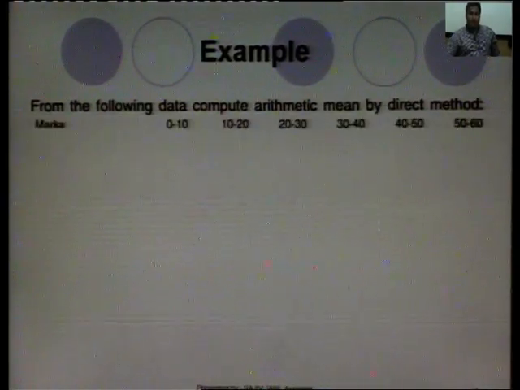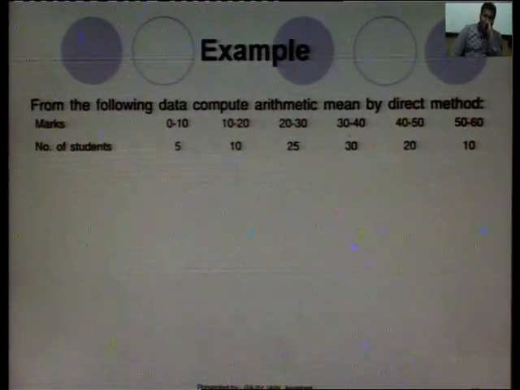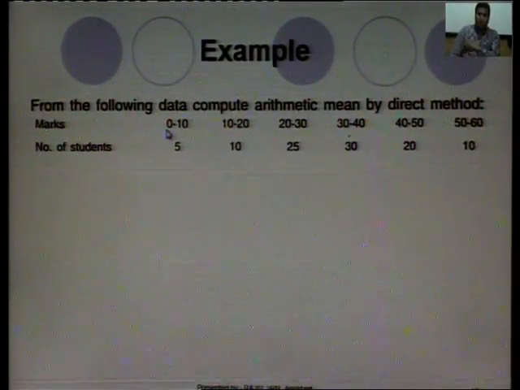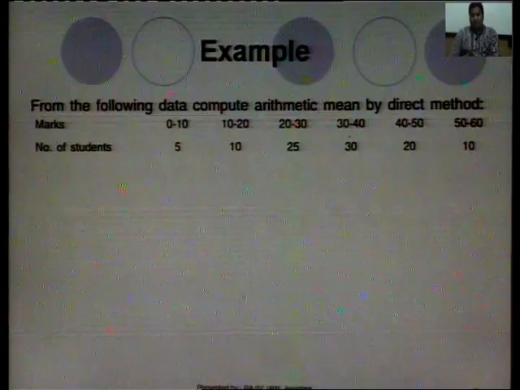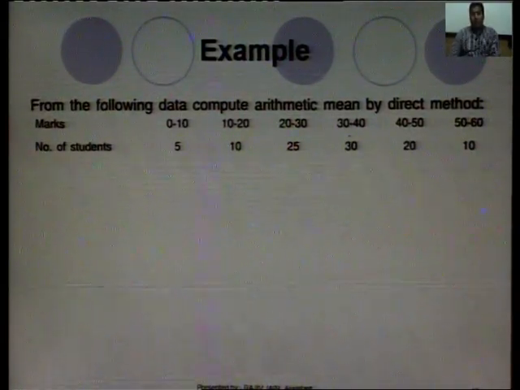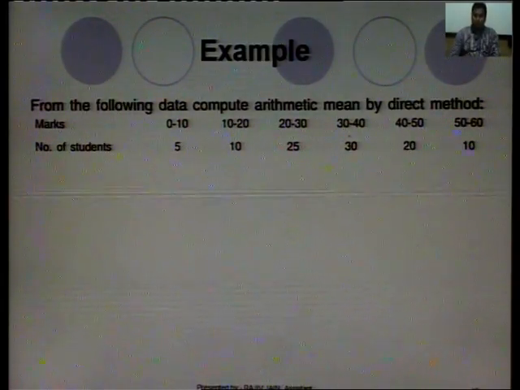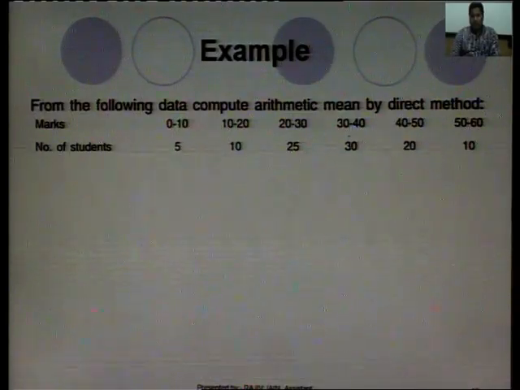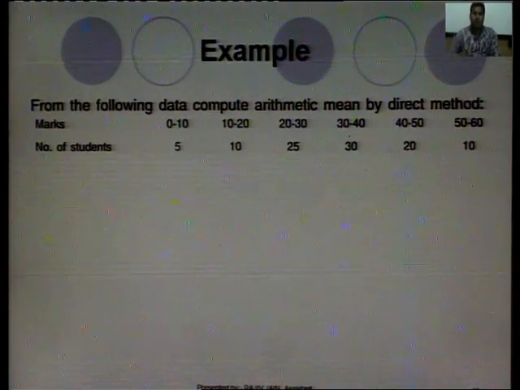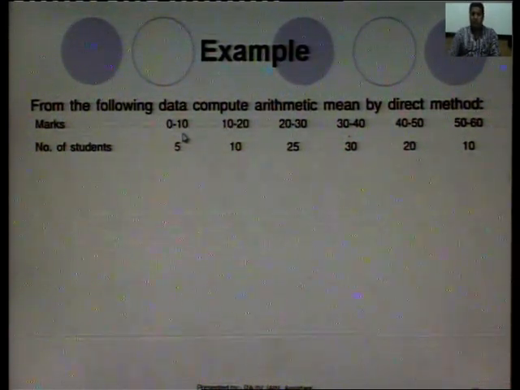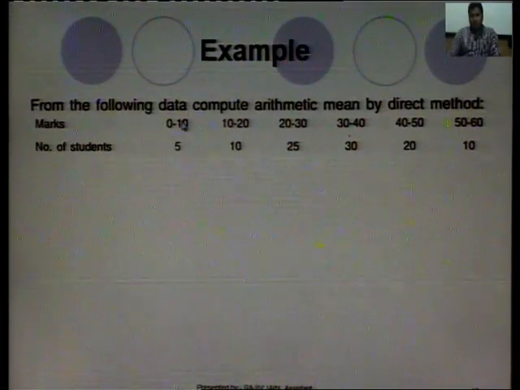So, now there is an example. Now you see what is a continuous series? This is a continuous series. For example, marks are given for a whole class, 0 to 10 marks are obtained by 5 students, 10 to 20 marks are obtained by 10 students, 20 to 30 marks are obtained by 25 students, 30 to 40 are obtained by 30 students, 40 to 50 are obtained by 20 students, 50 to 60 are obtained by 10 students. Now, you see there is confusion whether the 10 is included in which interval. It is upon your discretion.